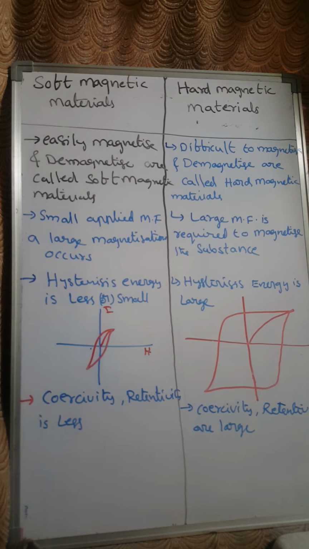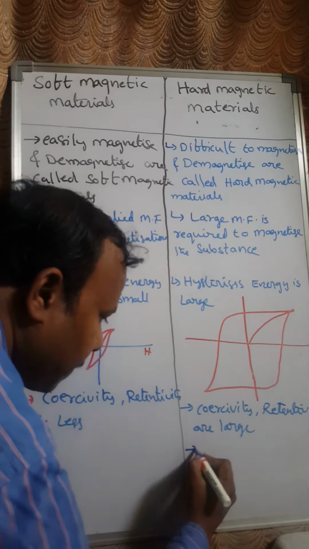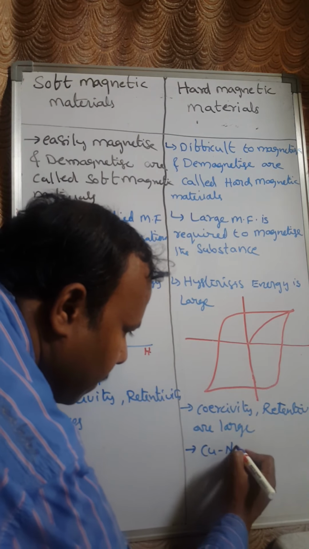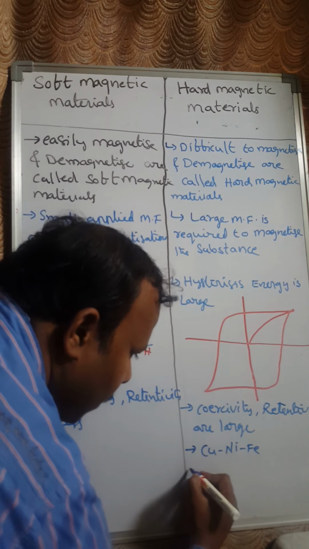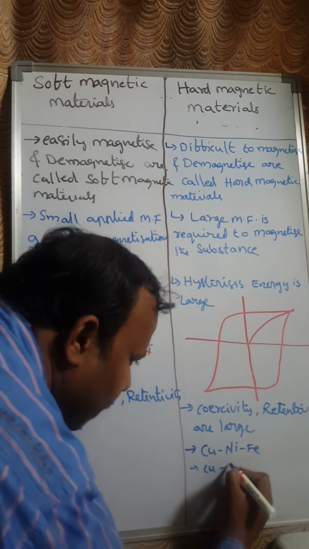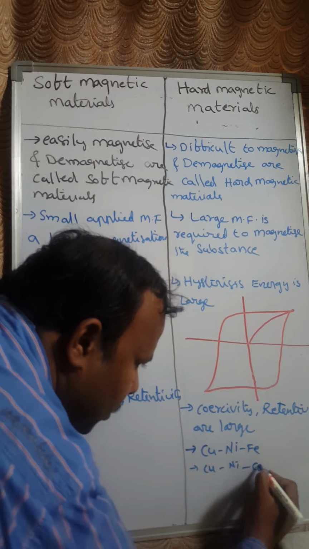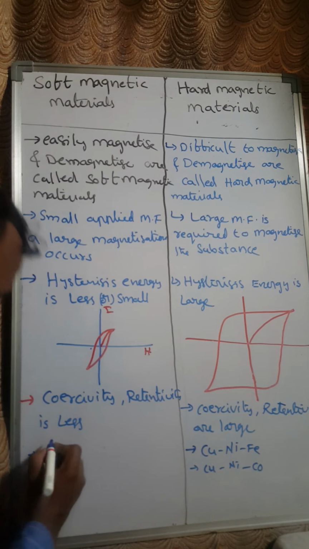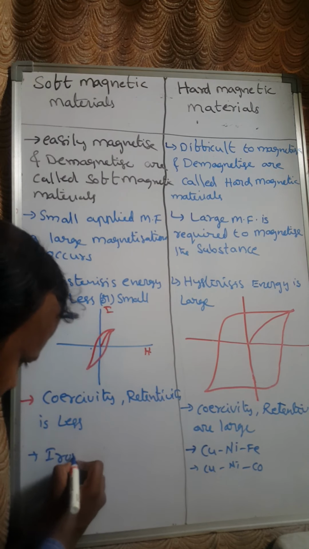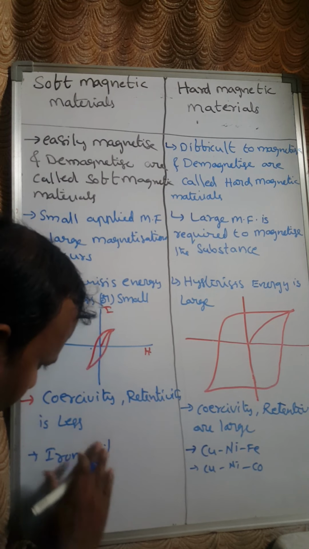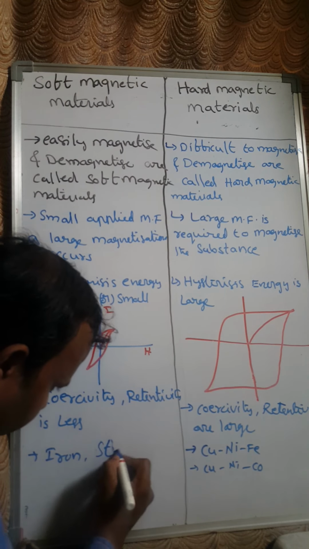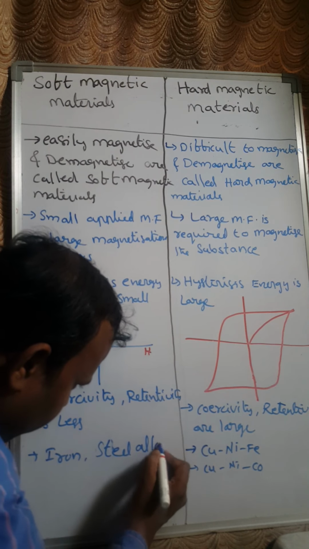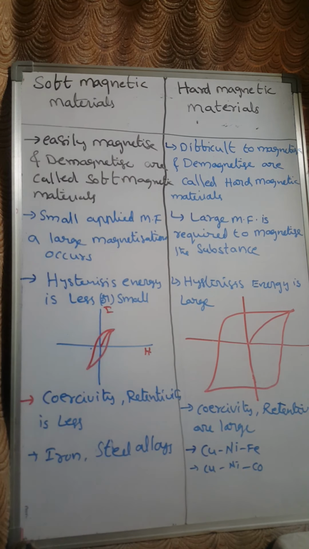Some of the hard magnetic materials are copper, nickel, ferrous, cobalt, etc. Whereas for the soft magnetic materials, I can give some examples: iron, silicon alloy, steel alloys, etc. are the soft magnetic materials.